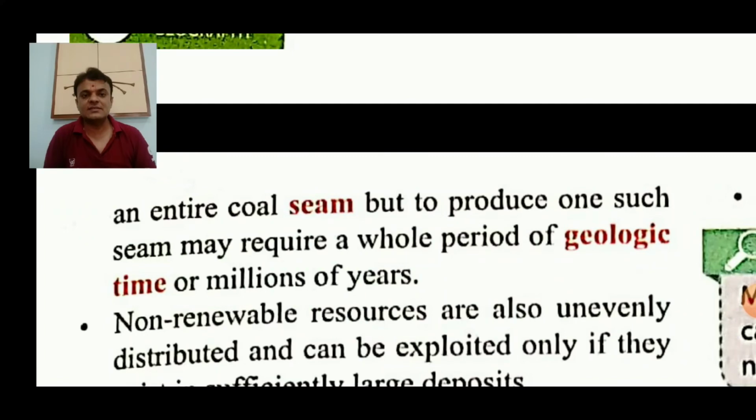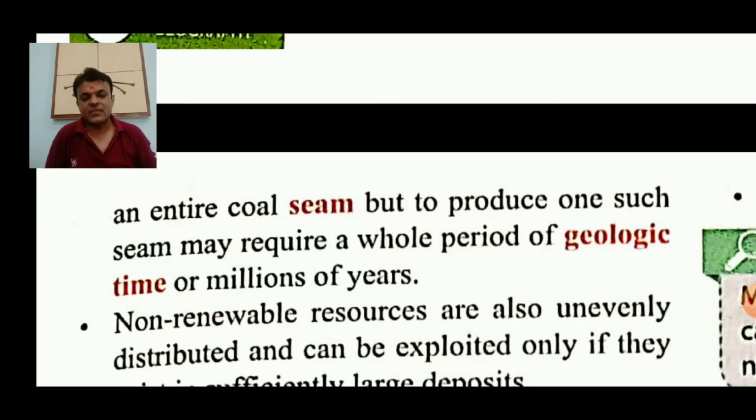Seam means a quantity of coal, which we compared with a trunk of wood, right? A particular quantity of coal that is available. It is very easy to use a seam of coal for the burning process, as years ago there were steam engine trains, and coal was used constantly to fuel the engines.